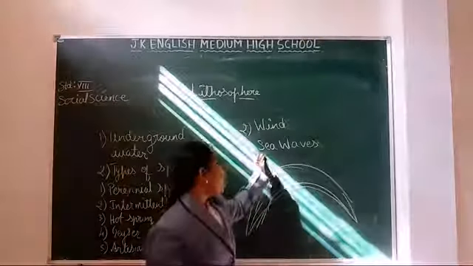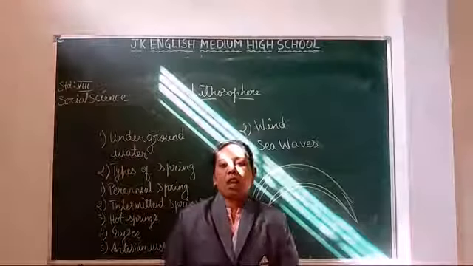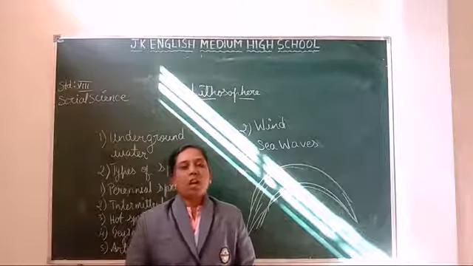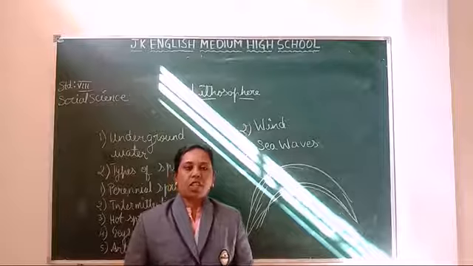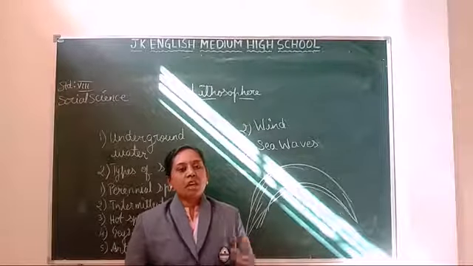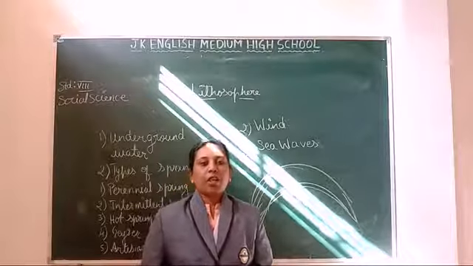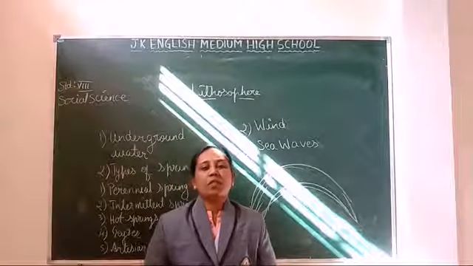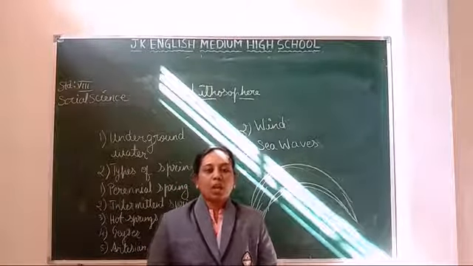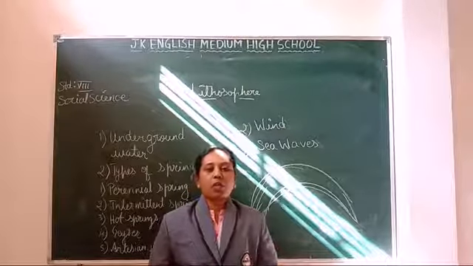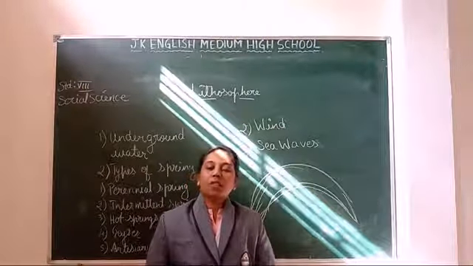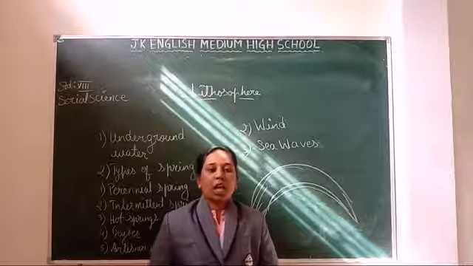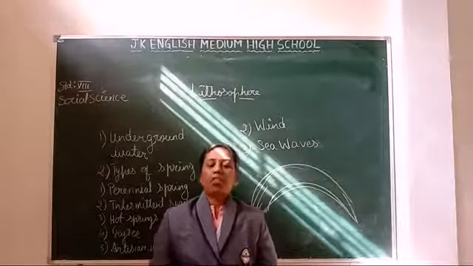And the next one is about the sea waves. Sea waves are like other agents. Sea waves are also an important agent of denudation. Sea waves are the regular movement of water on the sea or ocean. The work of the sea waves is significant along the seashore. The important landforms associated with sea waves are cliffs, sea caves, sea stacks, sea arches, headlands, sand bars, beaches, etc.